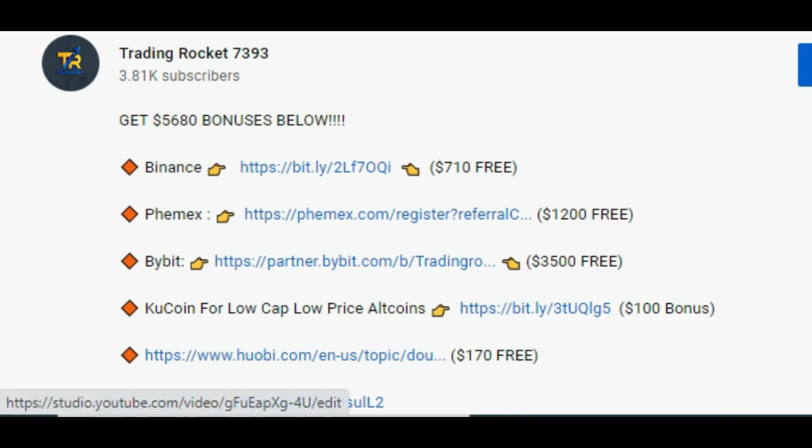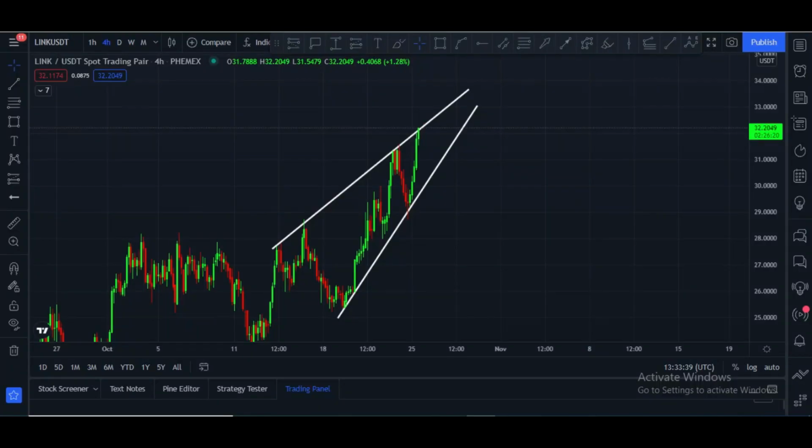Let's dive into the content and let me please show you my first chart. This is Chainlink 4 hourly chart in USDT pair and it is Pmex chart. Currently it is in this ascending wedge, and it is at $32.11 right now. This is the upper trend line, this is the down trend line, and it is about to touch this.